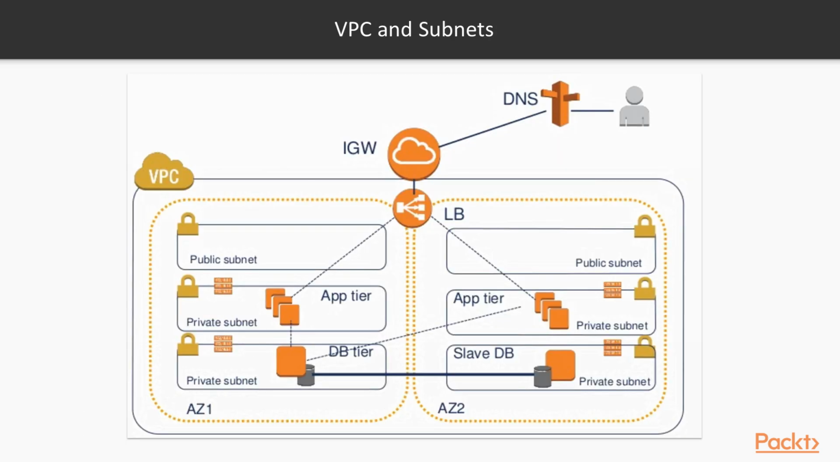Here is another example of a VPC with different subnets, 2 private subnets and 2 public subnets with a load balancer. This is best practice, for example, because we are using our database tier and our application tier in multiple availability zones. When we talk about resilience and high availability, this is one of the best practices that we can use.